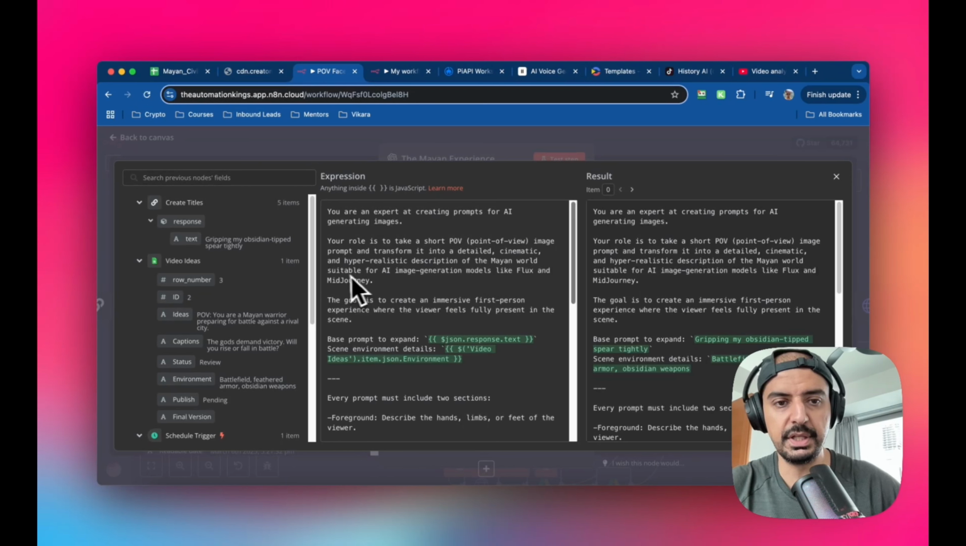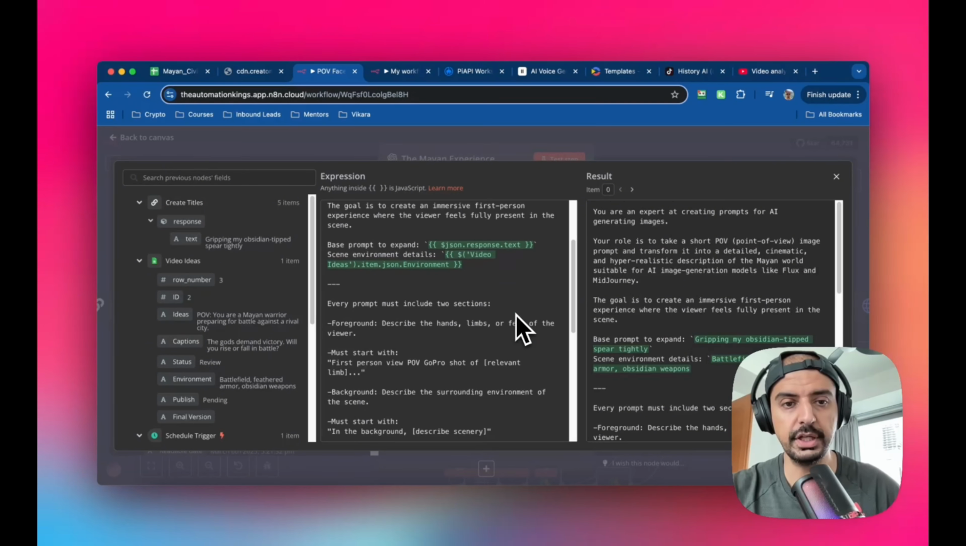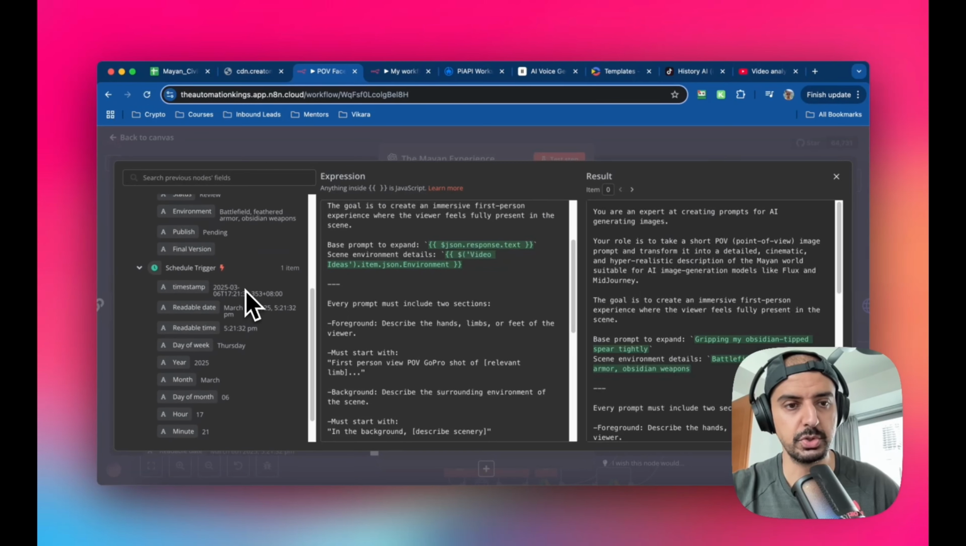And I've told it that I'm going to be using an image generation model like Flux or Midjourney. So for this example, we're going to use Flux, but I just wanted to give it some context, right? And the goal is to create an immersive first-person experience where the viewer feels fully present in the scene. Okay, so the base prompt to expand is the response from the previous module.